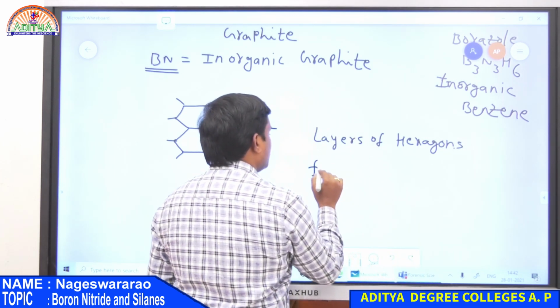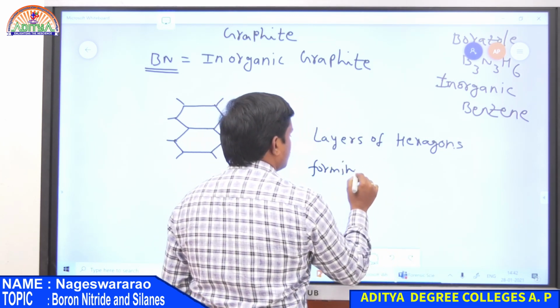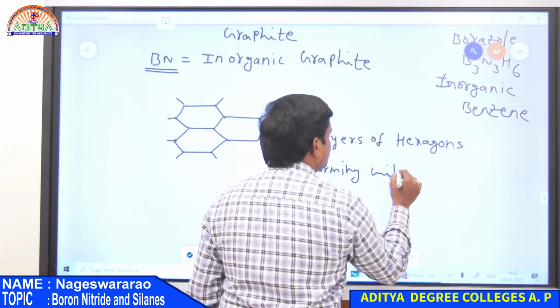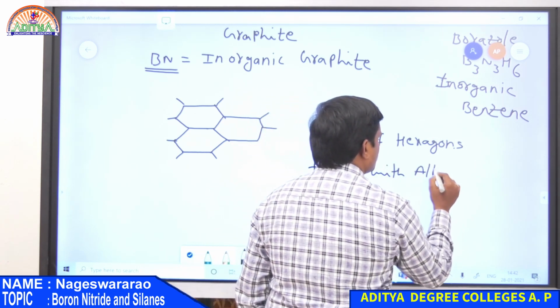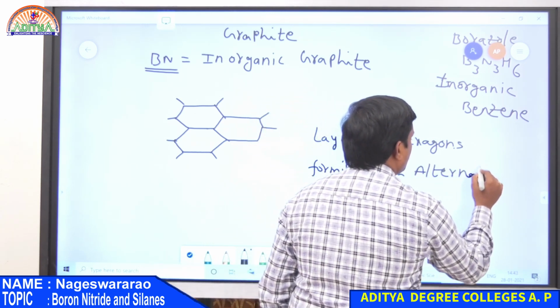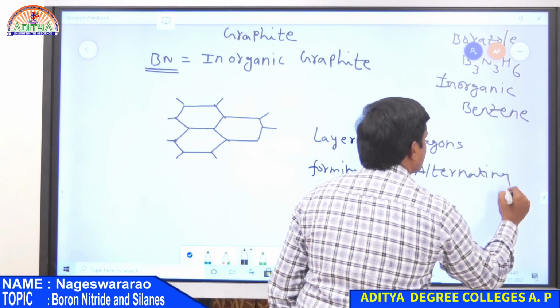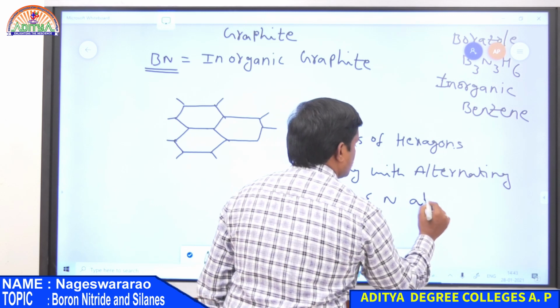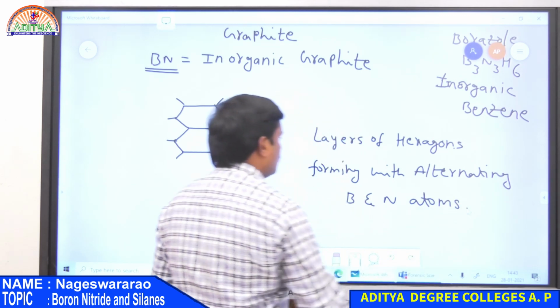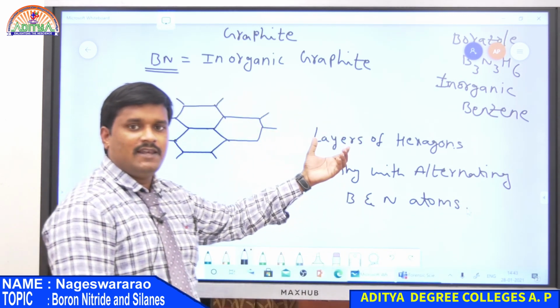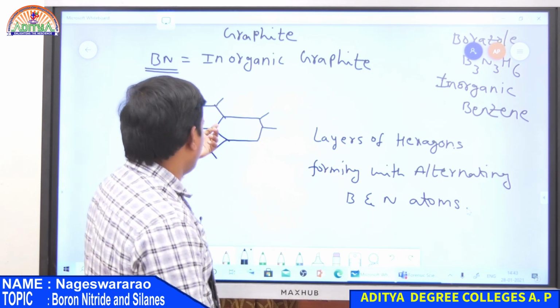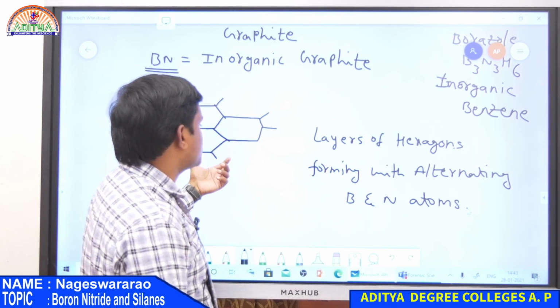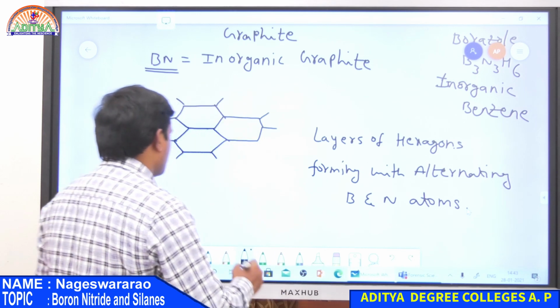So these are formed with alternating boron and nitrogen atoms. So these hexagons form layers of rings, hexagon rings which are composed of alternating boron and nitrogen atoms.